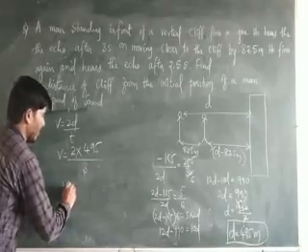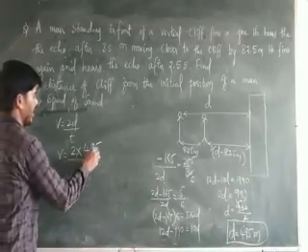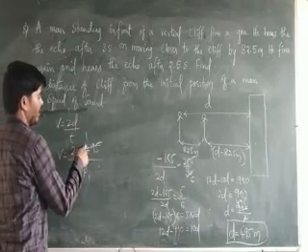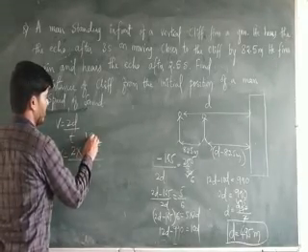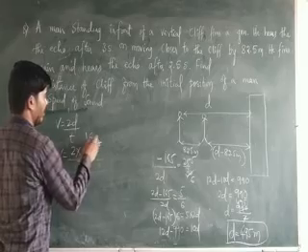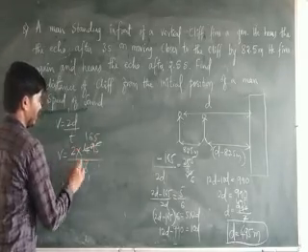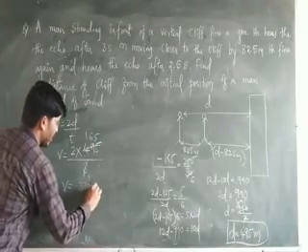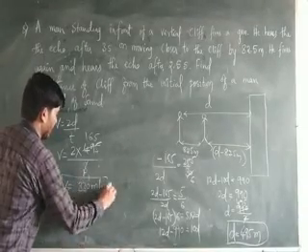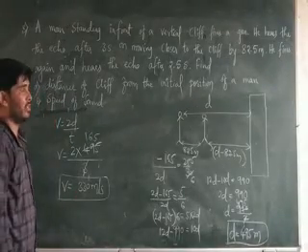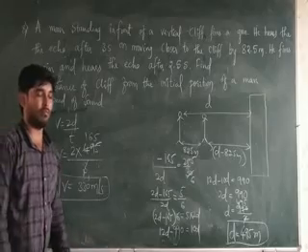So V is equal to 3 1s are 3, next one is remaining. So 3 6s are 18, 1 is remaining, 3 5s are 15. So 165 into 2, that is 330 meter per second. So this is the speed of sound in an air medium.